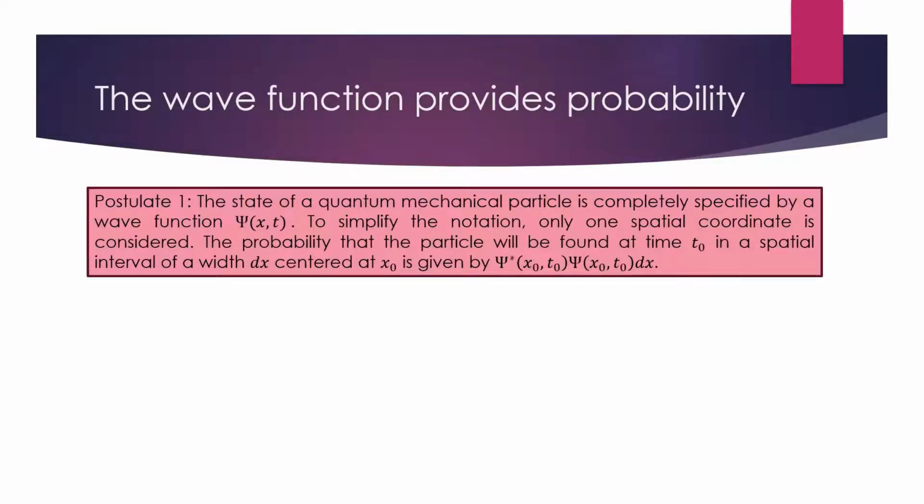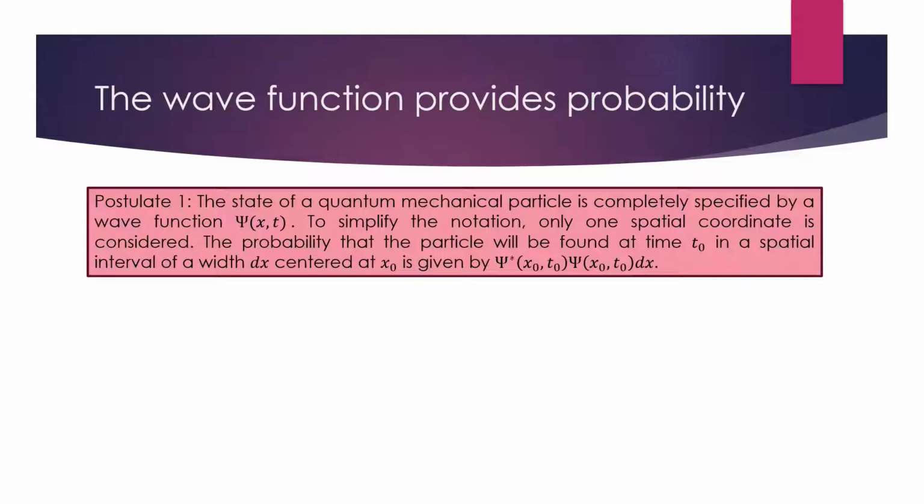The probability that the particle will be found at a time t naught in a spatial interval of width dx centered at a point x naught is given by the following equation there, which is the square of the magnitude of the wave function. And we mentioned that a little bit before. So we'll take the complex conjugate of our wave function if it happens to be imaginary, and we'll multiply that by our wave function, and that's going to give us a probability. So how do we use this postulate?